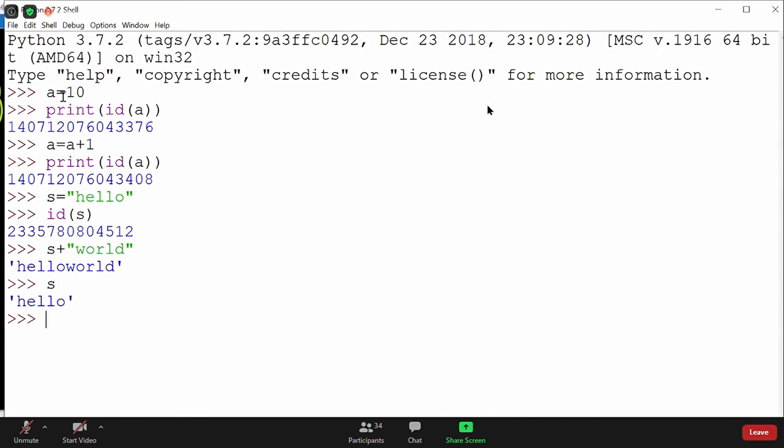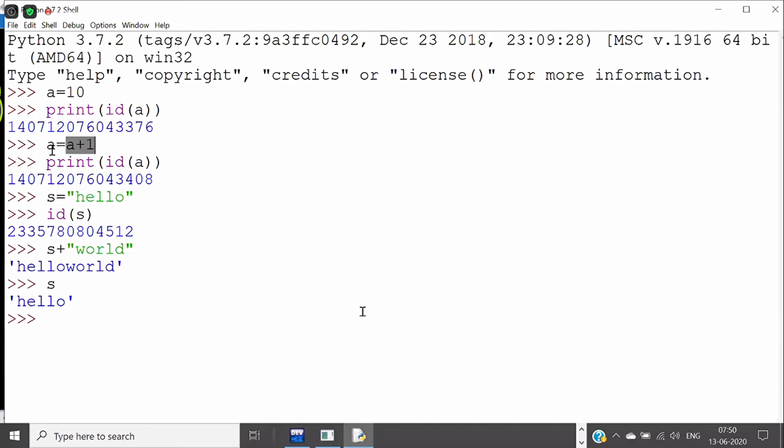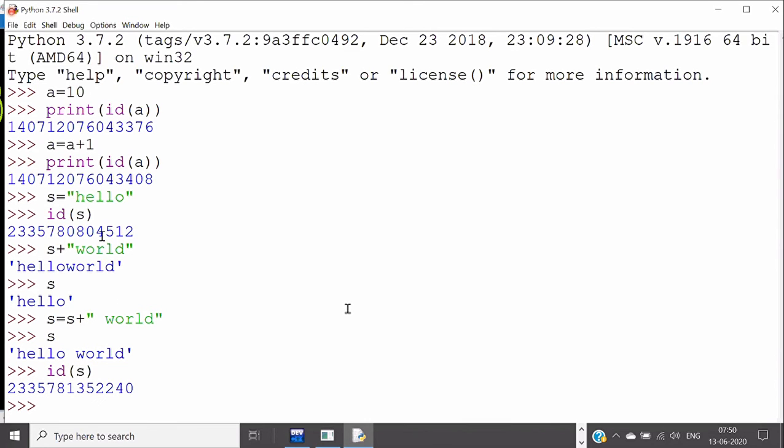Same with the integer also. When I say a is equal to 10, an integer object gets created, and when a is equal to a plus 1, another object gets created, and if I don't assign them, then it will not get assigned. So I have to assign them. The problem is I am not assigning here. But if I assign s is equal to s plus world, then s will be hello world. And when I print the id of s now, the id of s will be different. Here you can see 4512, it's 2240, so id will be different now. So this concept is called immutability.